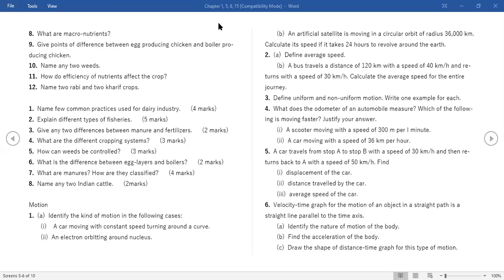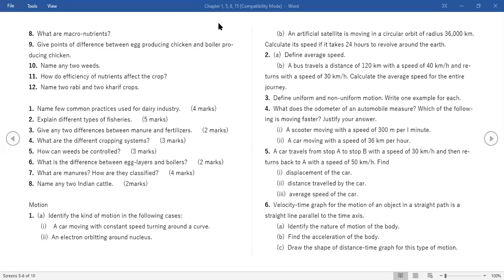Ma'am, the answer for 2B is 34.28. Yes. Okay. Sorry, ma'am, in the fourth question, what should we find? Not fourth, fifth question. Fourth question, speed you have to calculate.